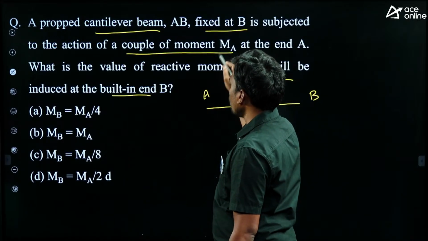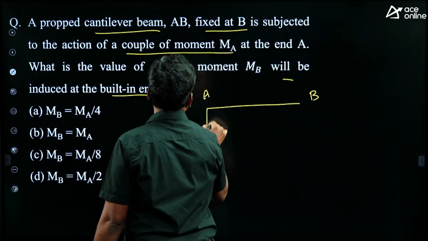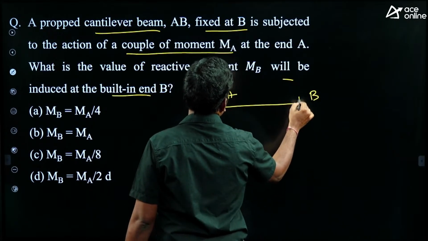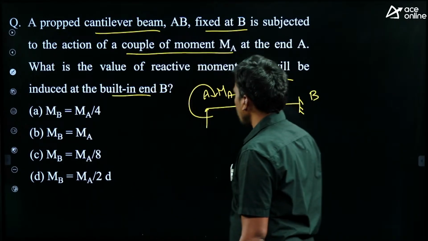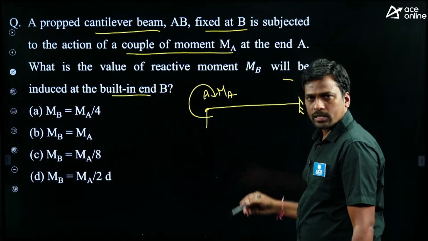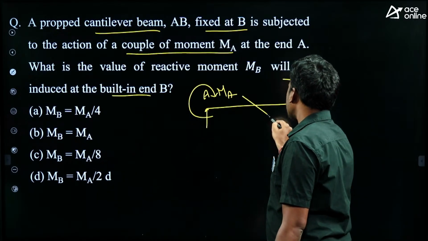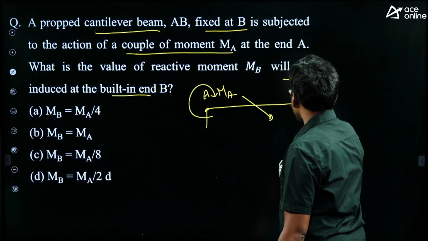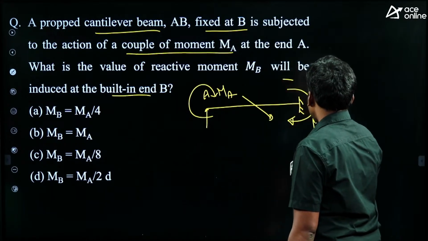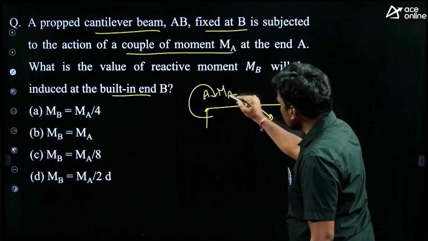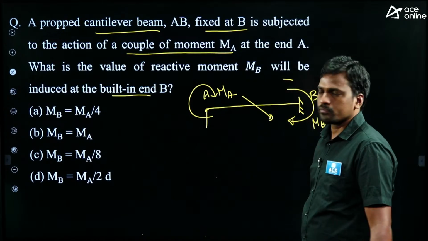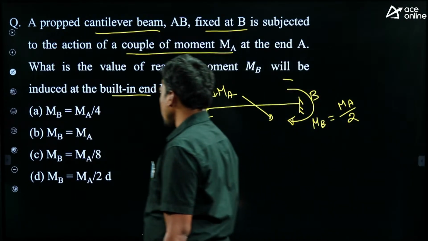There is a moment MA at A, and this is the fixed support. Then what is the moment at B? Just now I gave it: if the far end is a fixed support, half of the moment will carry over in the same direction. Clockwise, clockwise. So here MB equals this half moment, then MA by 2.